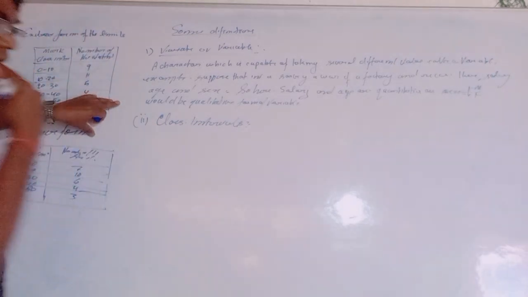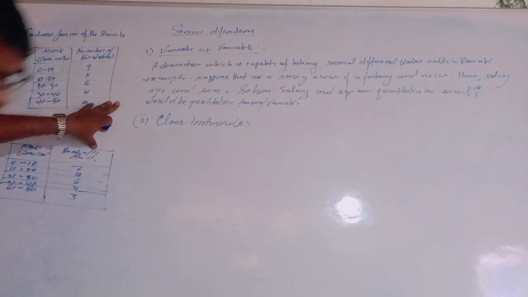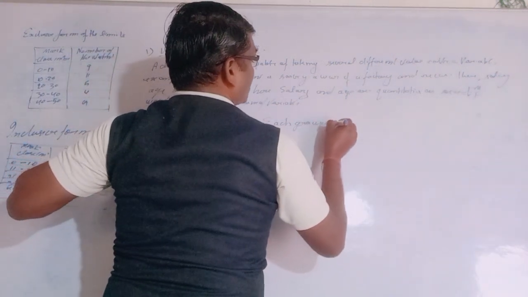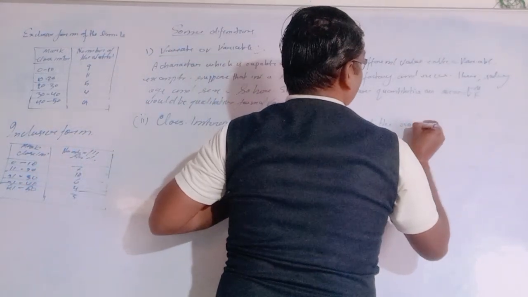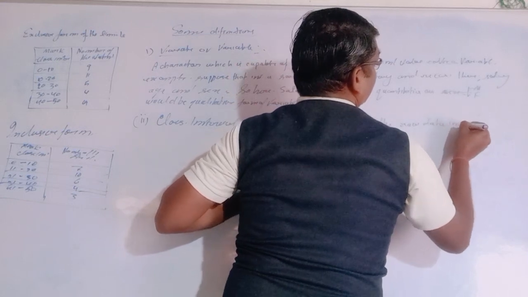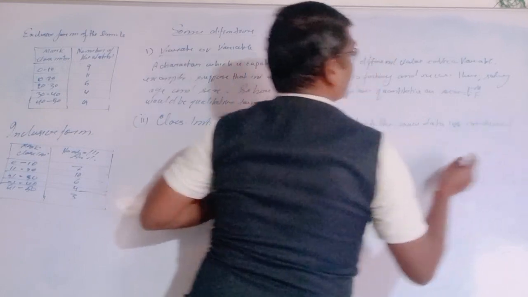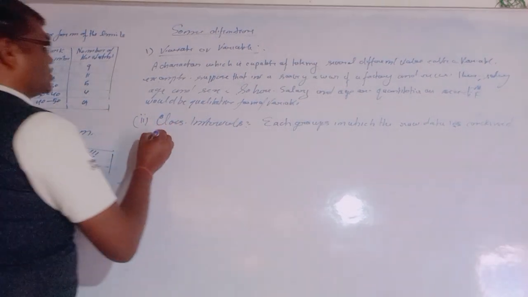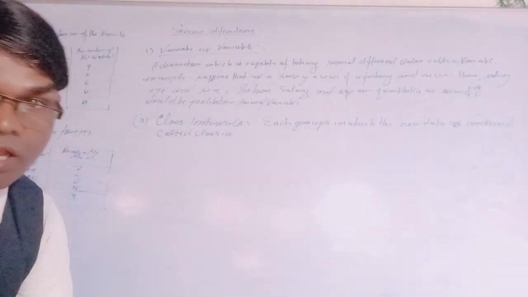In class intervals, each group in which the raw data is condensed is called a class interval.